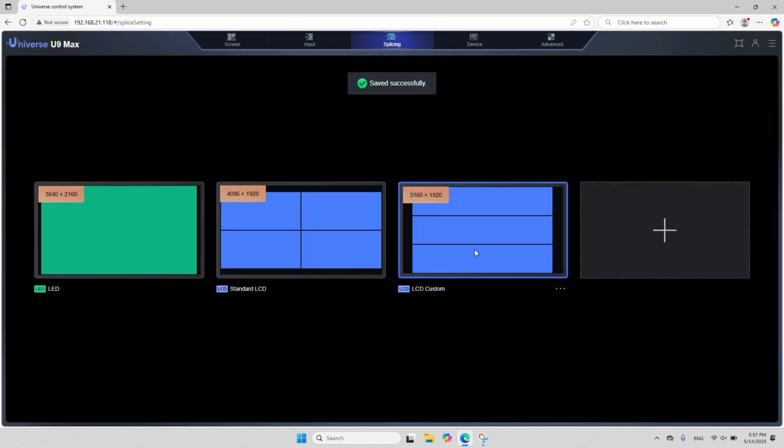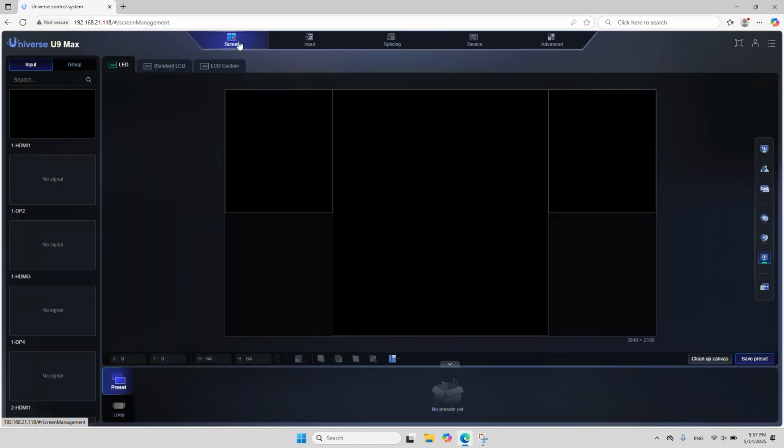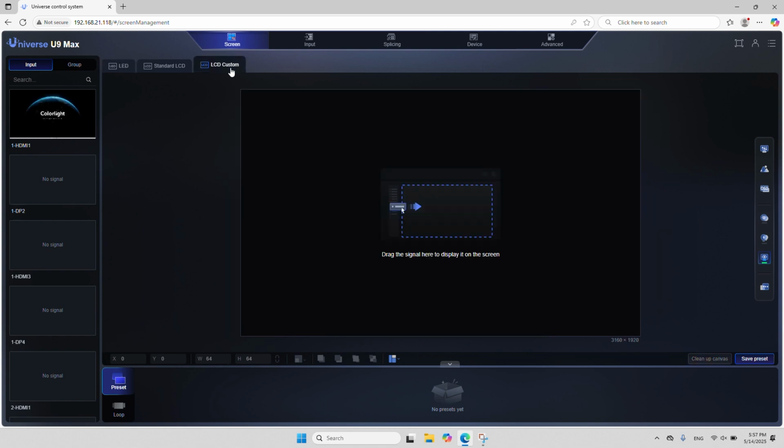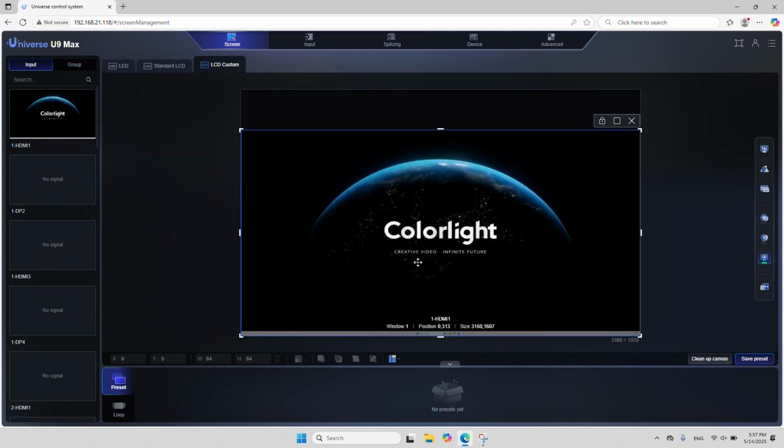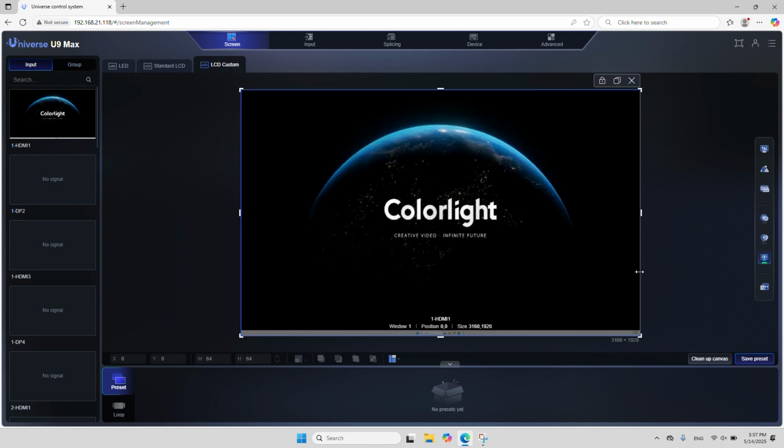To bring the signals onto the screen, go to Screen. Click on the LCD Custom Screen Group, drag the signal source into the screen group area, and click Maximize to fill the entire screen group. Now, your custom LCD layout and signal setup are complete.